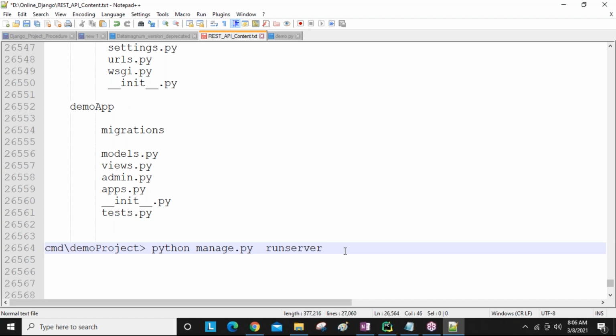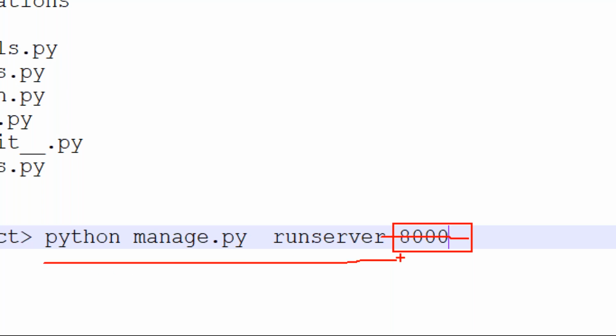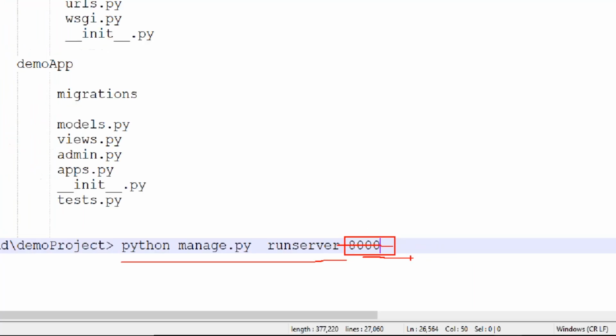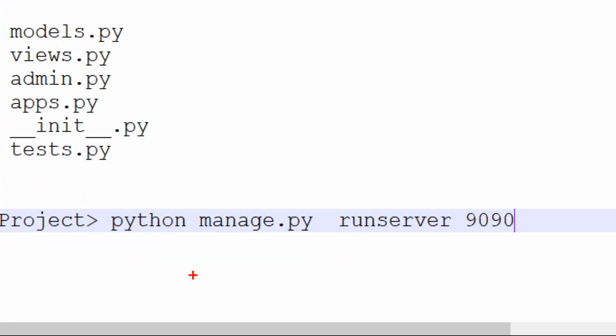Django by default runs our server with port number 8000, guys. If you are not giving the port number, no problem, it automatically runs with 8000. If I don't want 8000, I want to give some other number, you can give that number manually.